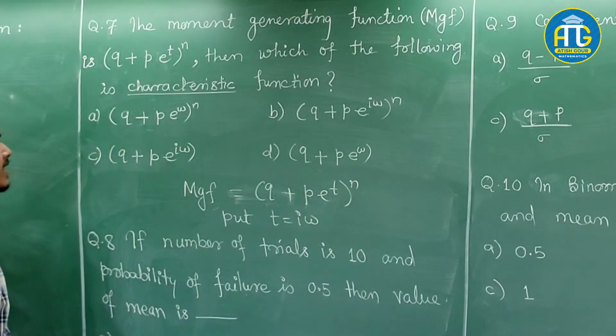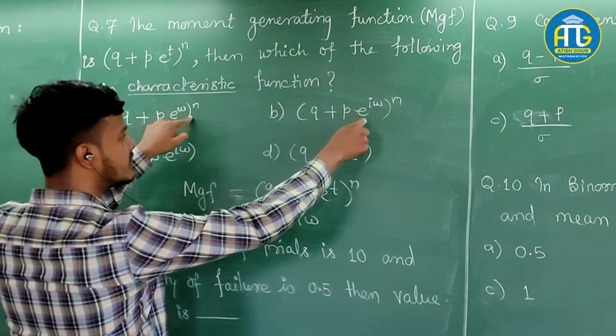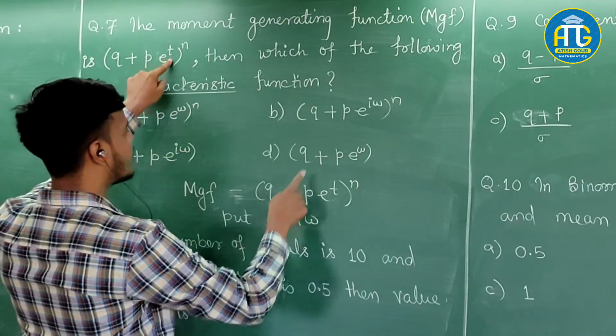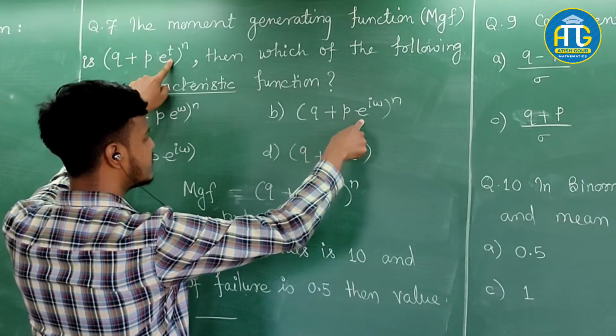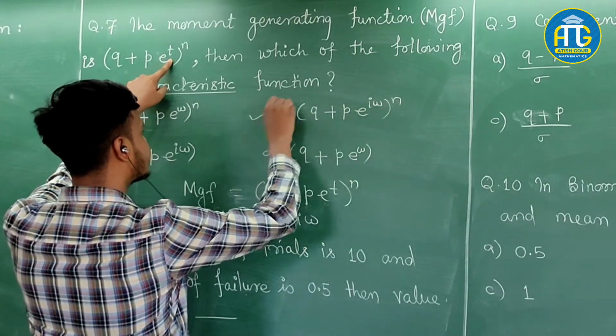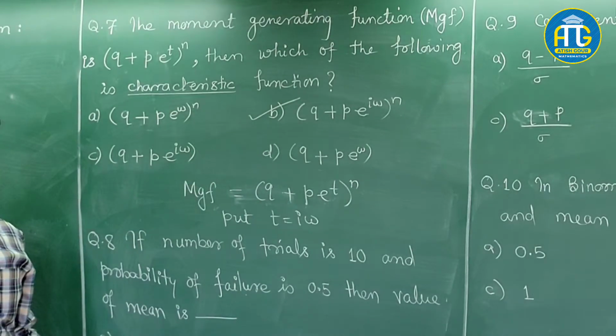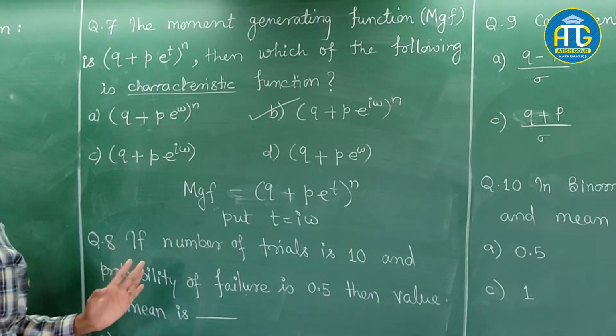So where is that? Okay, so the whole power n is in the first and second. So you have to put T is equal to I omega, so (Q plus P e to the power I omega) whole power n. So which one is the correct answer? Option B is the correct answer. Okay, so are you all getting it?